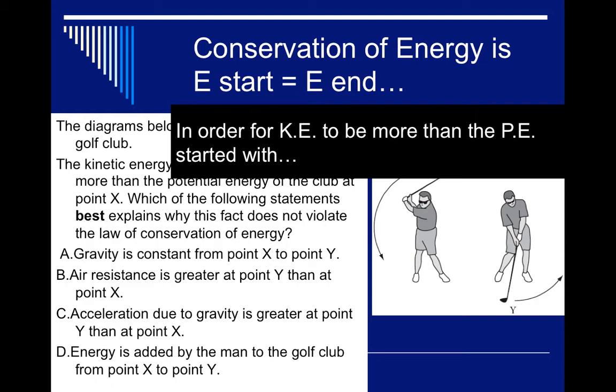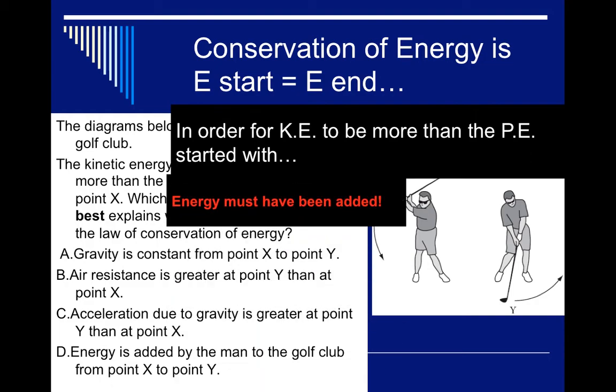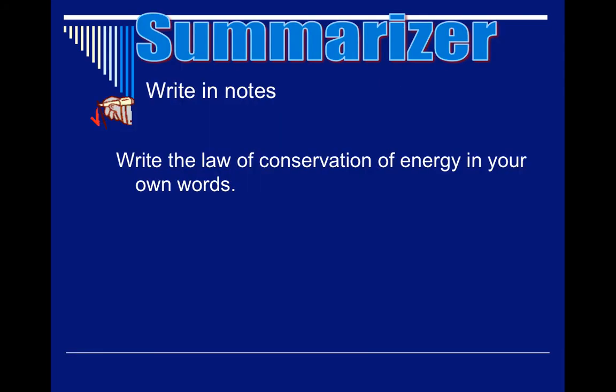Well, this is some guy swinging this, so he's probably adding some energy. He's using his muscles to add some energy to this. That's the only reason why it would have more energy at the end. Energy must have been added to that golf club as he swung it. He's putting some of his own energy into that.